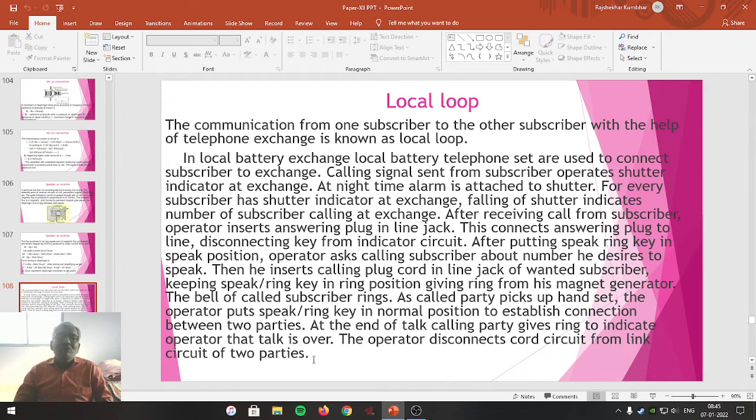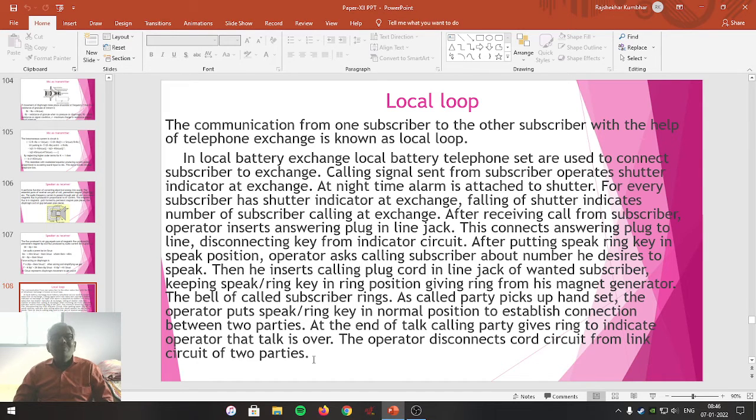Friends, in all these cases, manual interference is there. A person is doing all those things. Most probably, an operator was putting a headset to his ear. He was listening to the entire conversation at that time.